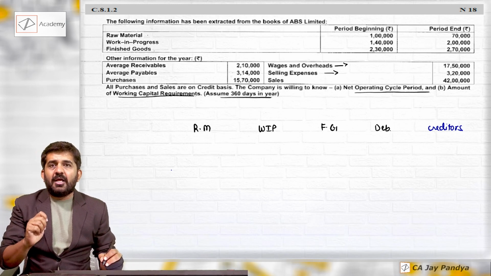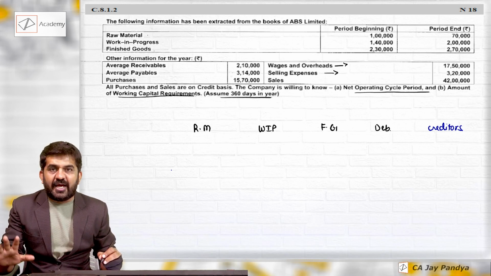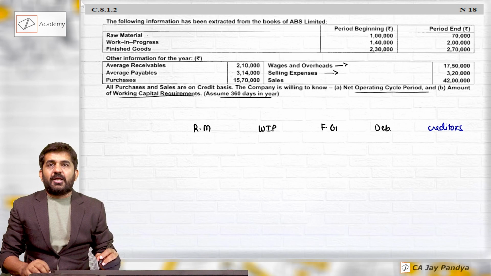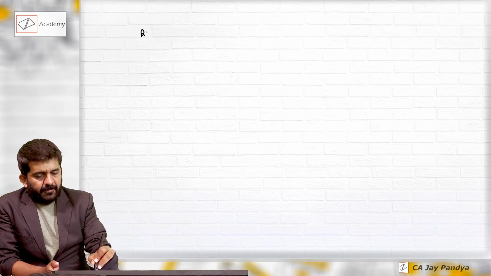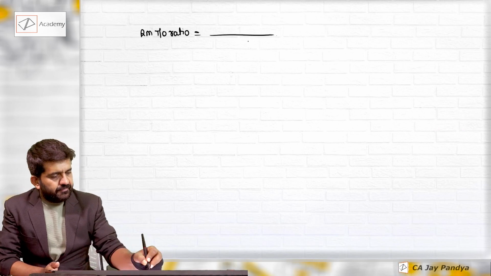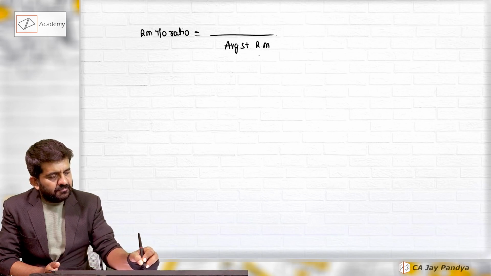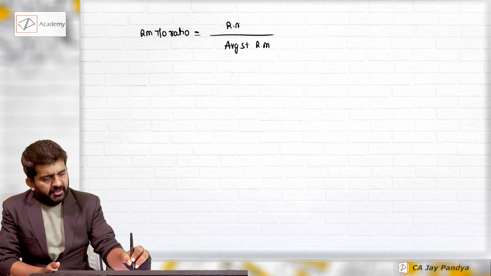Raw material, how many days it will be remaining in the stock is not directly given. You will have to find out by the concept of turnover ratio. Raw material turnover ratio, this we have done in ratio analysis. Here there is average stock of raw material and here it will be raw material consumed.